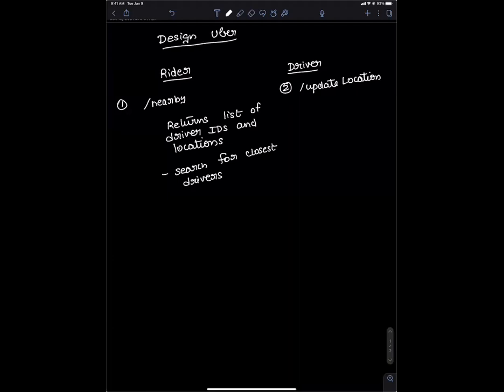Okay, sure. So let's see. I have some idea of the requirements. Yeah, ask if you have questions, if I'm not clear. I will keep on asking, but for now, I think I have a little bit of an idea of where and what. I'm assuming that this is the functional requirement. Non-functional, I'm assuming the app should be highly scalable.